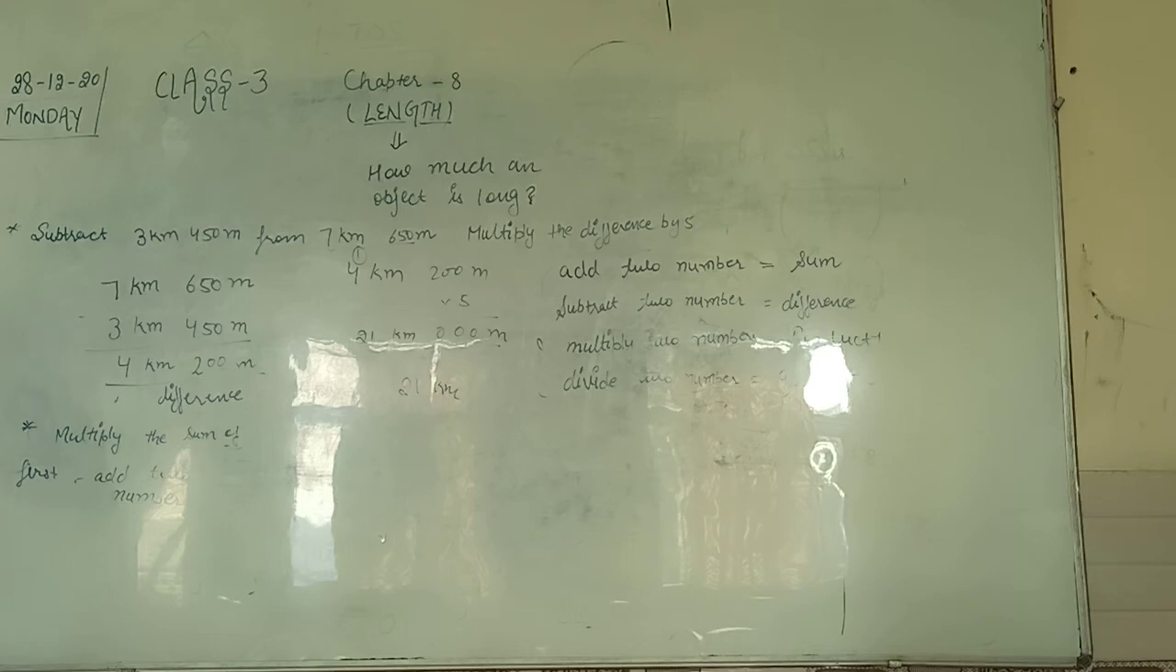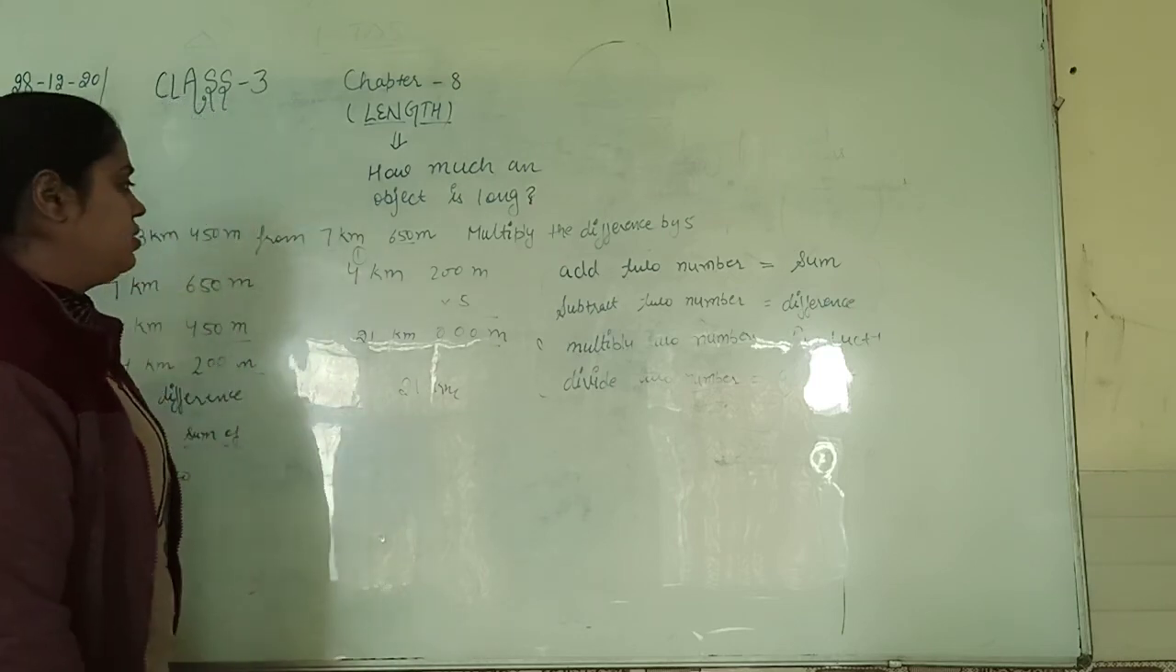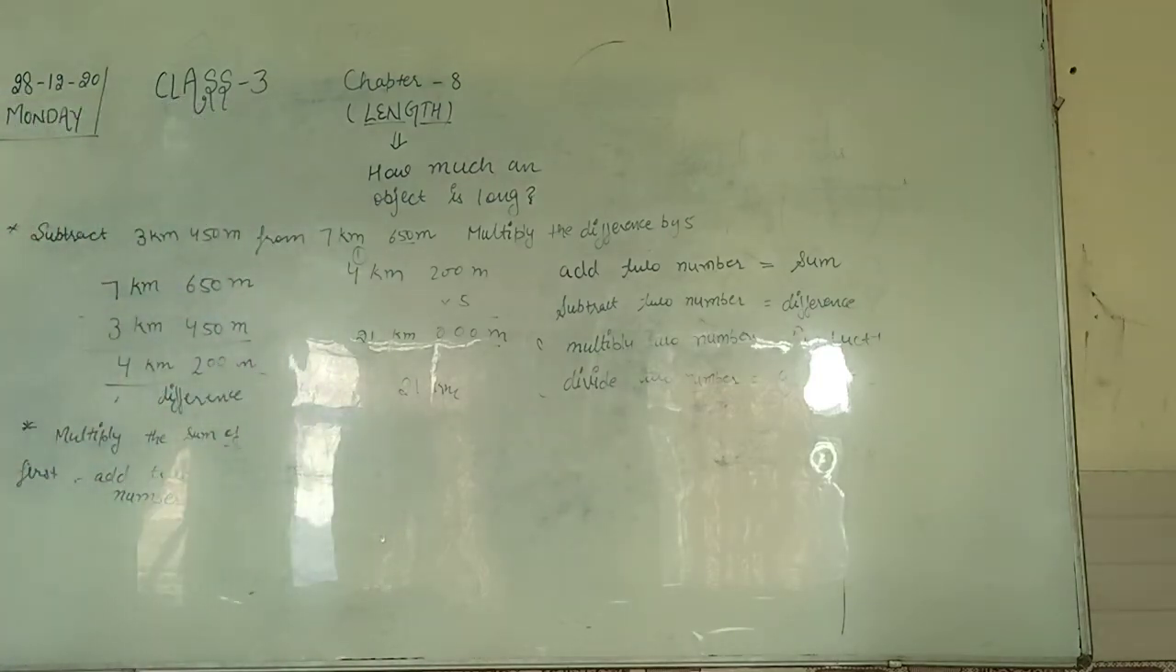right? Like one more question, multiply difference of. So difference means, students, firstly we have to subtract the two numbers and then we will multiply with the given number. Clear?